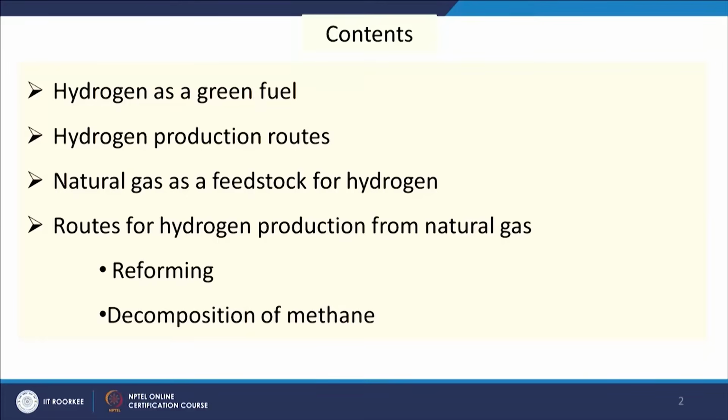So, in this class we will discuss hydrogen as a green fuel, then hydrogen production routes, then natural gas as a feedstock for hydrogen, and the routes for hydrogen production from natural gas. There are reforming and decomposition of methane.